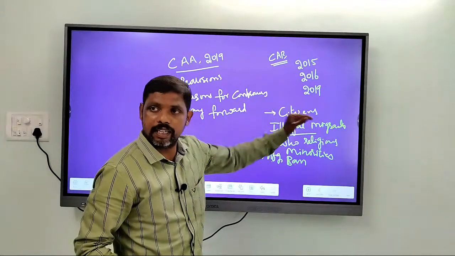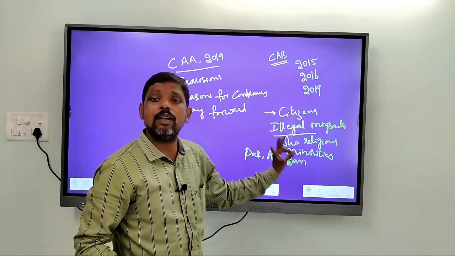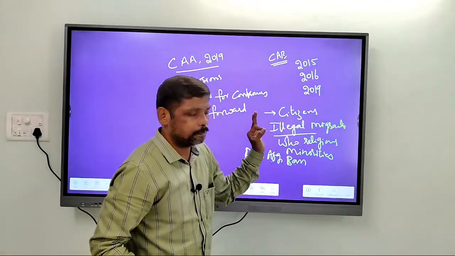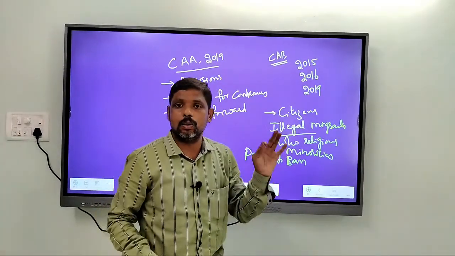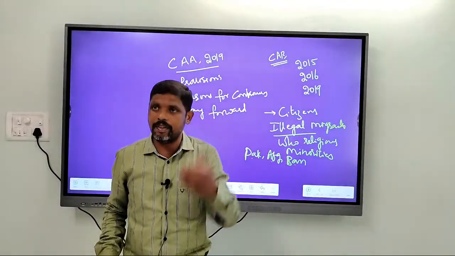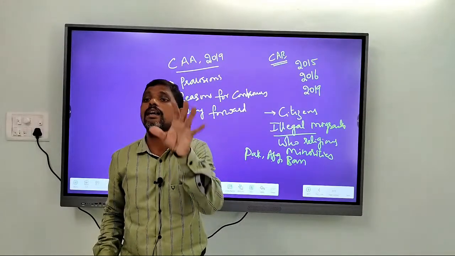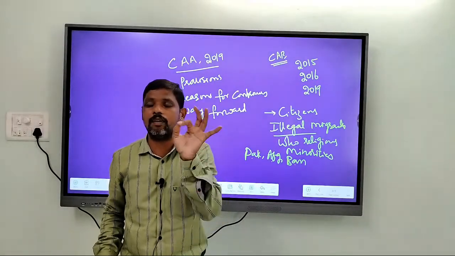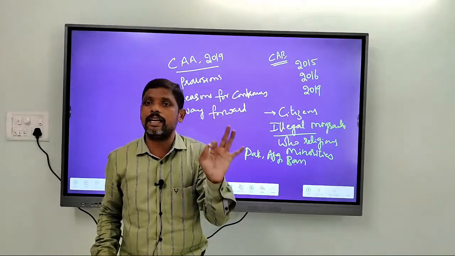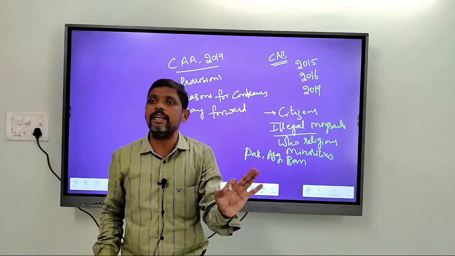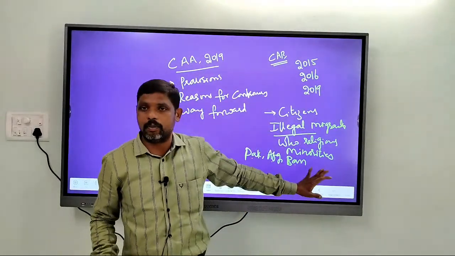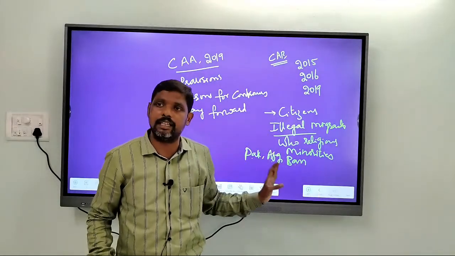The ones who are living in India illegally, and the ones who are at the service of India, that is, the ones who are working for India, the government of India has decided to provide Indian citizenship to these minorities of these countries.